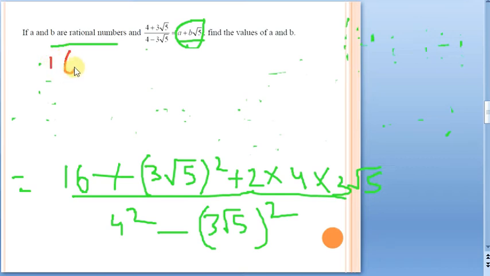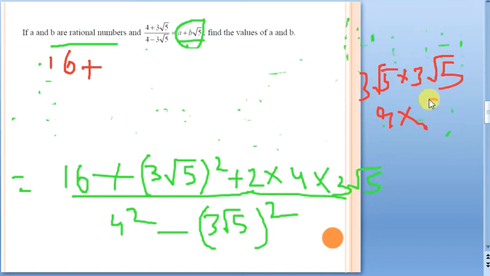16 plus 3 root 5 whole square. When two numbers are in a product and the whole square is there, just take the square of the individual numbers. Now this can be written as 3 root 5 into 3 root 5. What is 3 into 3? 9. What is root 5 into root 5? It will be 5. So 9 into 5 is 45. I hope it is clear to you.